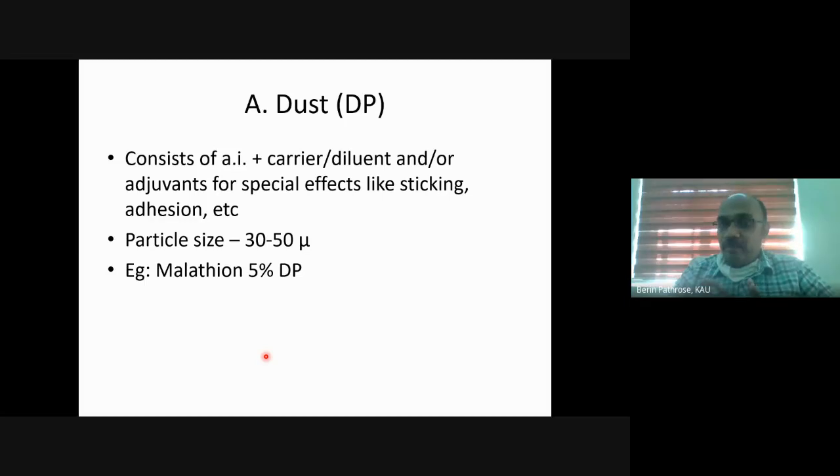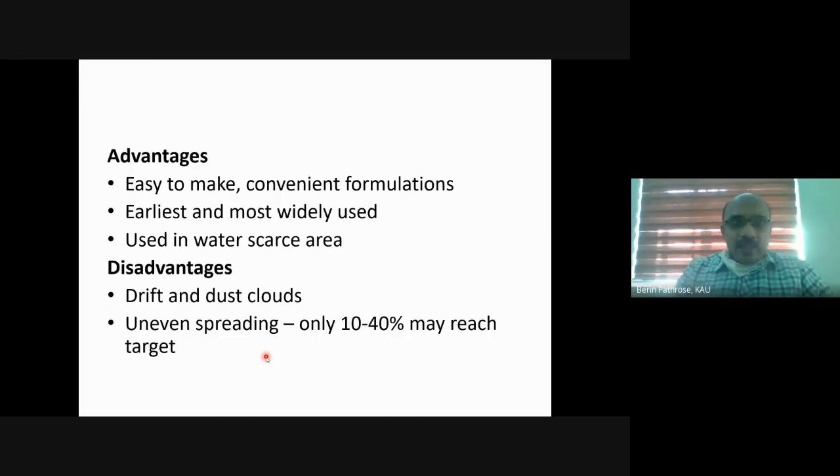the formulation is nothing but dusting powder, DP. And coming to the advantages and disadvantages of dust formulation, it is pretty easy to make. Take the active ingredient, mix it with the carrier, usually talc or other inert materials, and if we need some adjuvants, add them, and the formulation is ready. So it is easy to make, a convenient formulation, and one of the earliest and most widely used. About 40 to 50 years back, it was the most common formulation available.